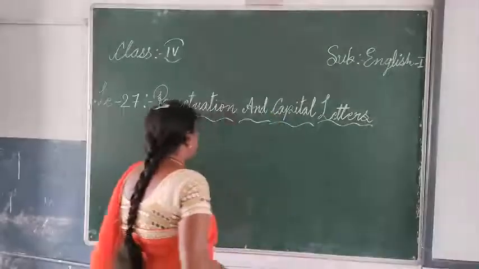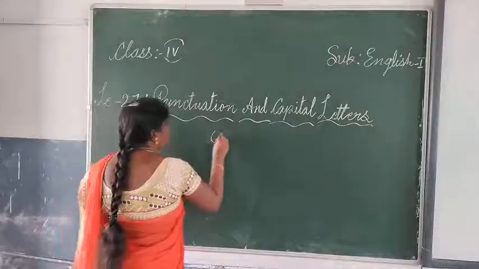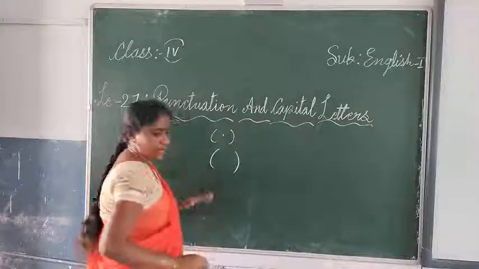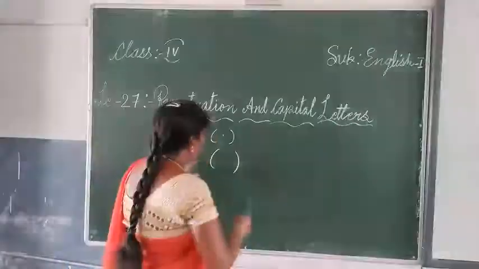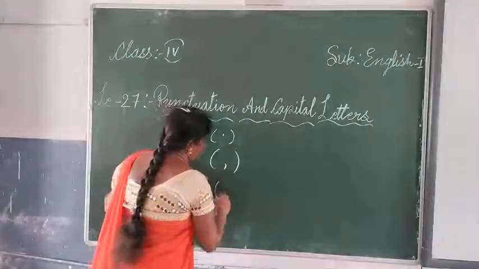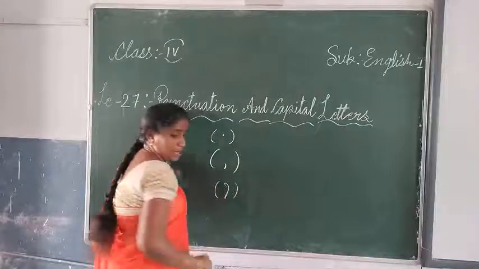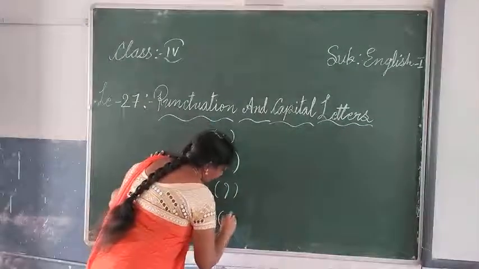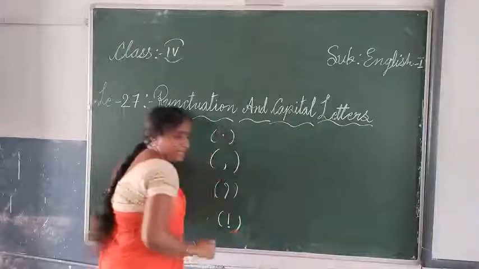The first one is, what is this one? The next I will write. Then after that we can see it. Next one is question mark. And this we will see.